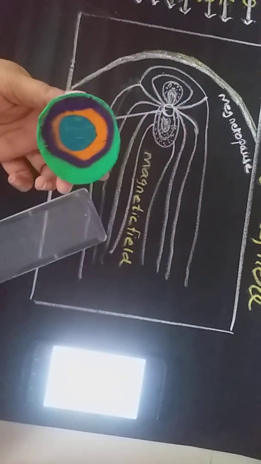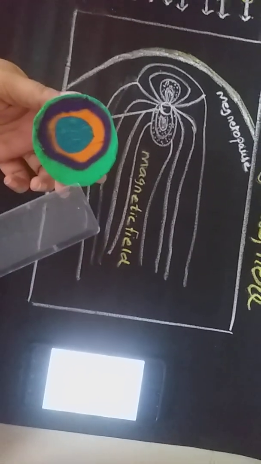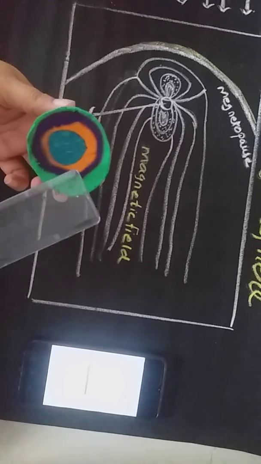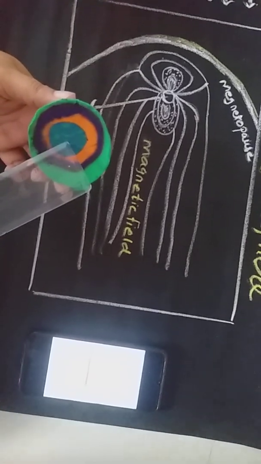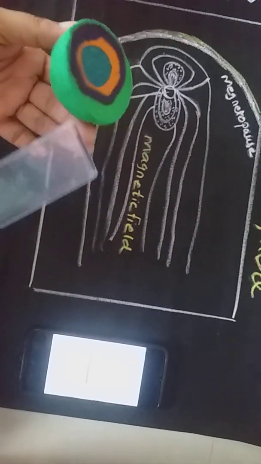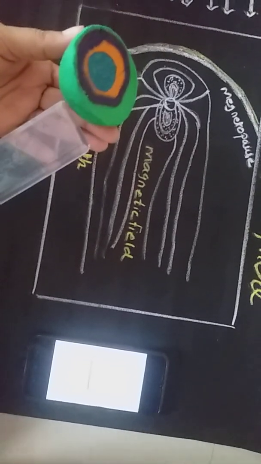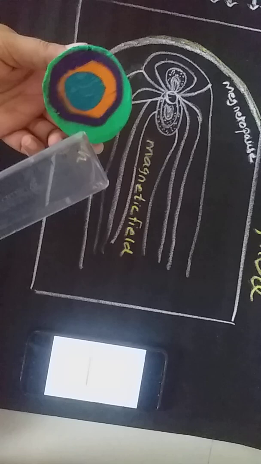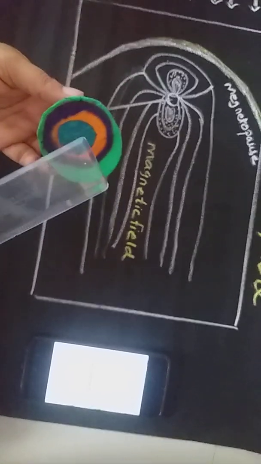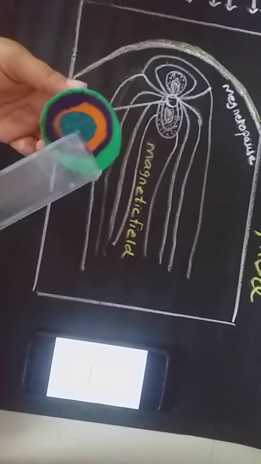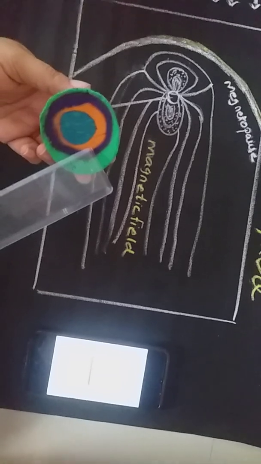Now see children, here. This is the outer part which is called the crust. This is the mantle, this is the outer core and this is the inner core. So this part is the crust, which is also called the surface of the earth. Understood? But today we are going to study about the core. This is the inner core and this is the outer core.